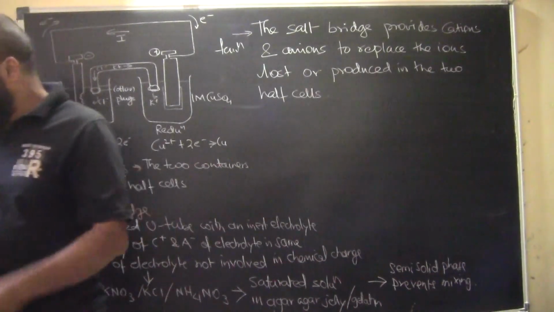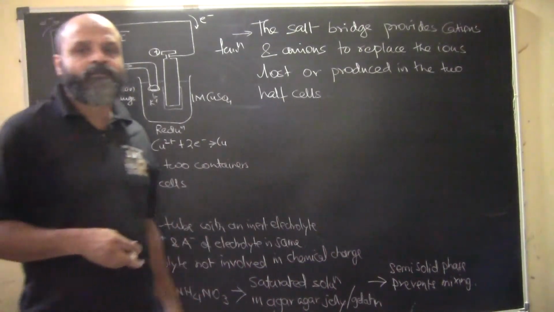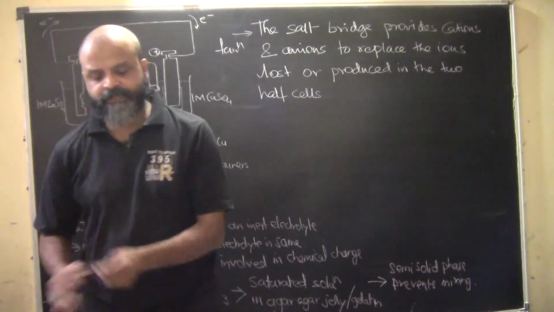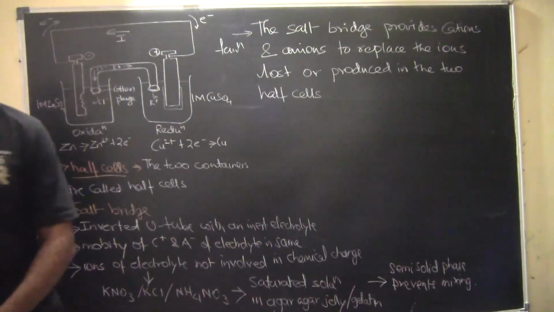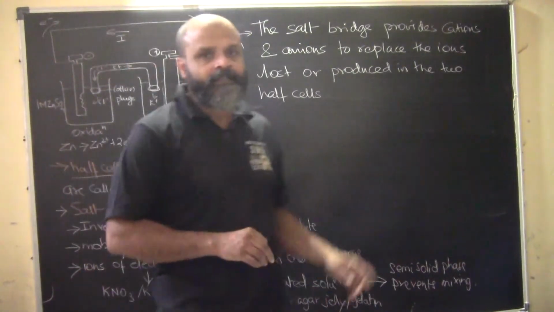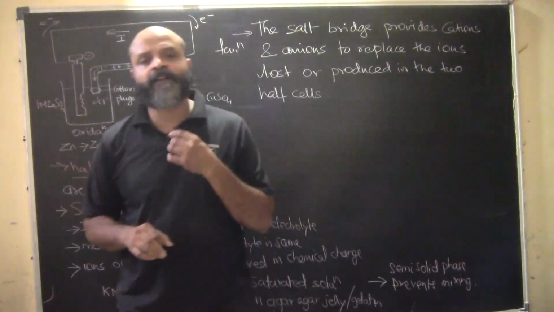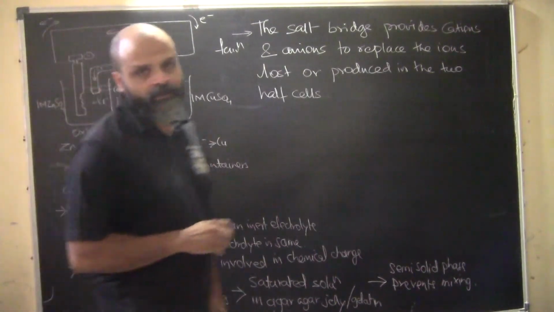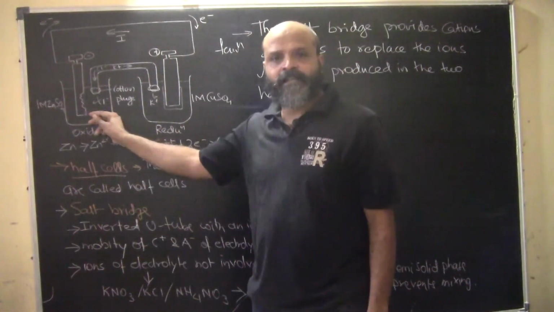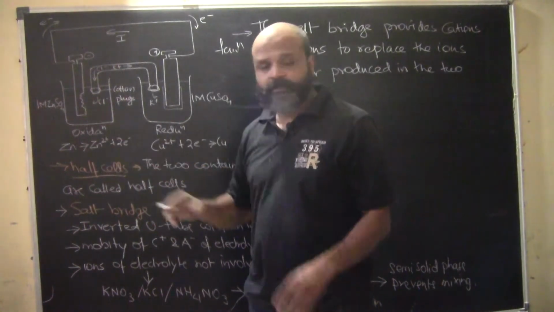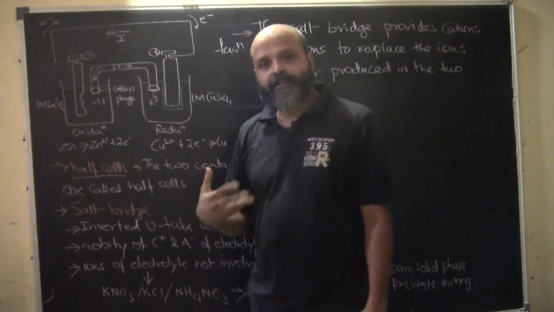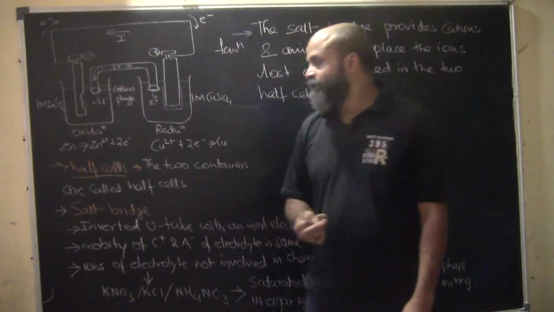Okay, we will now discuss the function of a salt bridge. In the previous slide we had seen how an electrochemical cell is basically designed. Now we will talk about the function of the salt bridge in an electrochemical cell. Actually, I'm sorry, it's the galvanic cell. I keep goofing up on this.